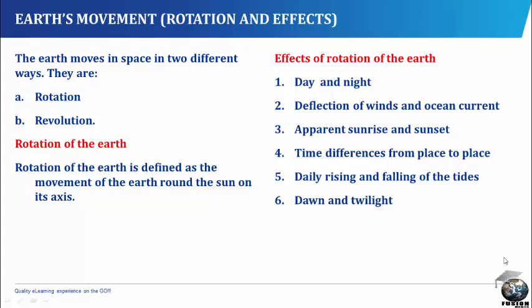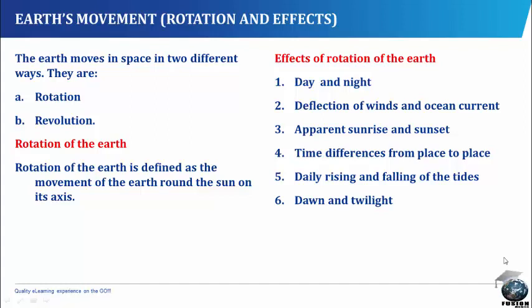There are effects of rotation on the Earth. 1. Day and night. As the Earth rotates, only the part of the Earth's surface facing the Sun receives the rays of the Sun and experiences daylight, that is, the day, while the other part of the Earth backing the Sun rays will experience darkness, which is night.